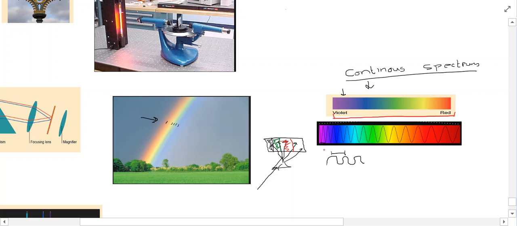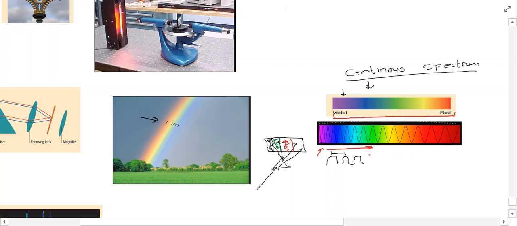So what's happening is these smaller wavelengths of light, when they go through a prism, are diffracted or bent at a greater angle. And as the wavelength of light gets spread out, it's not diffracted as much through a prism.